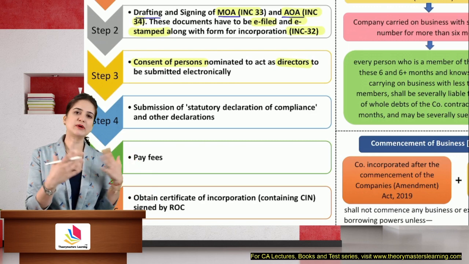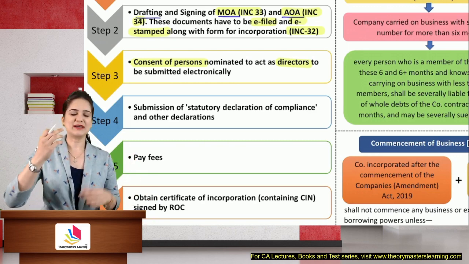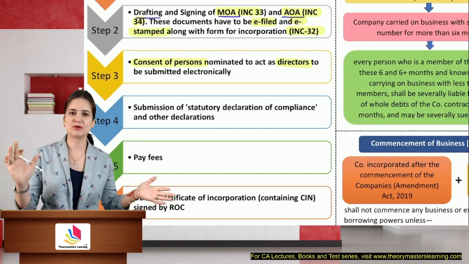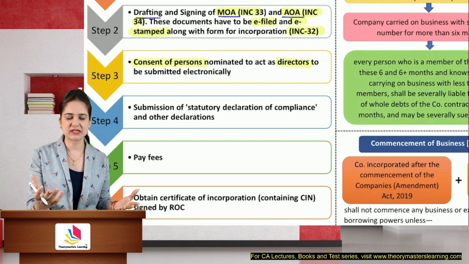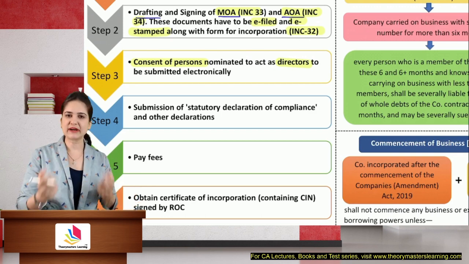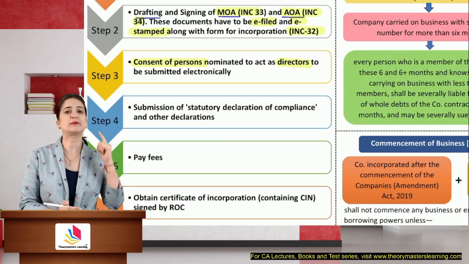MCA is surprised. How will Mr. Ambani agree to be a director of such a small company? Give his consent. So I may write name of any person, no, to verify ROC. They are not coming to check these documents physically. So they are relying on whatever you are filing. So they say, give us a consent letter. We want to verify whether this person has actually agreed to become a director or not.